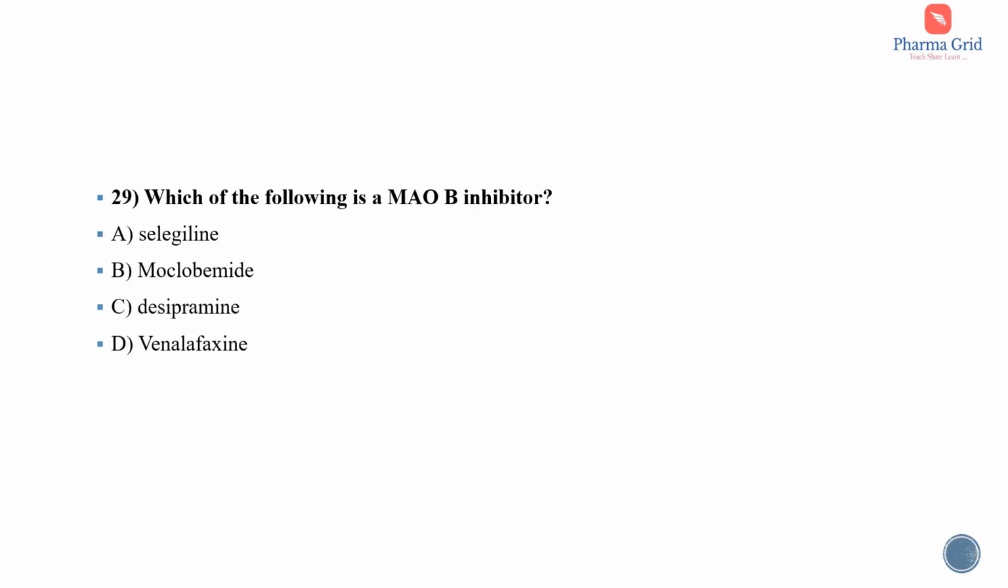Question number 29. Which of the following is a MAO-B inhibitor? That is monoamine oxidase B inhibitor. The options are selegiline, moclobemide, desipramine, and venlafaxine. So the correct answer is option A, that is selegiline. Selegiline is a MAO-B inhibitor. Moclobemide is a MAO-A inhibitor. Desipramine is a tricyclic antidepressant, and venlafaxine is an SNRI, that is serotonin norepinephrine reuptake inhibitor.